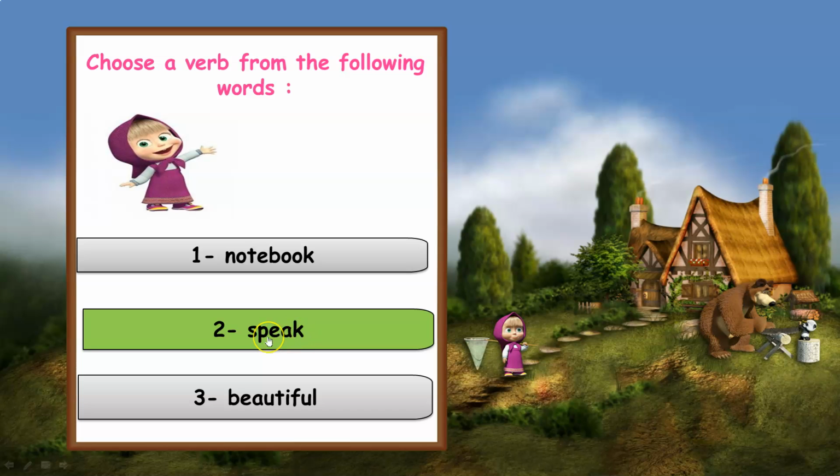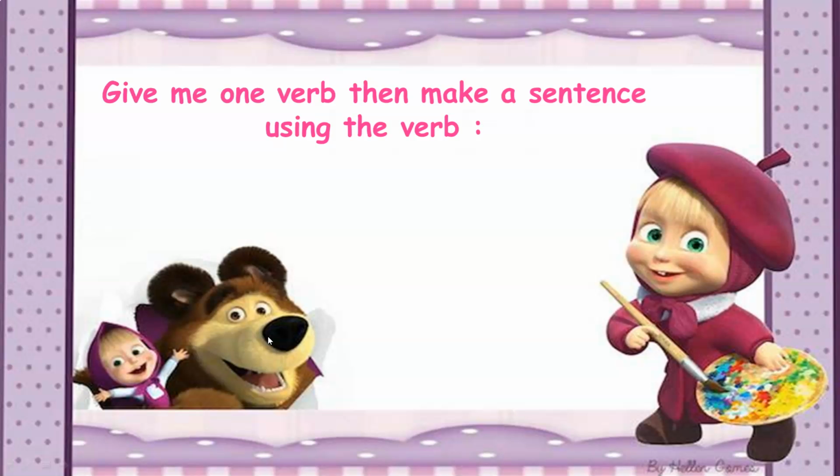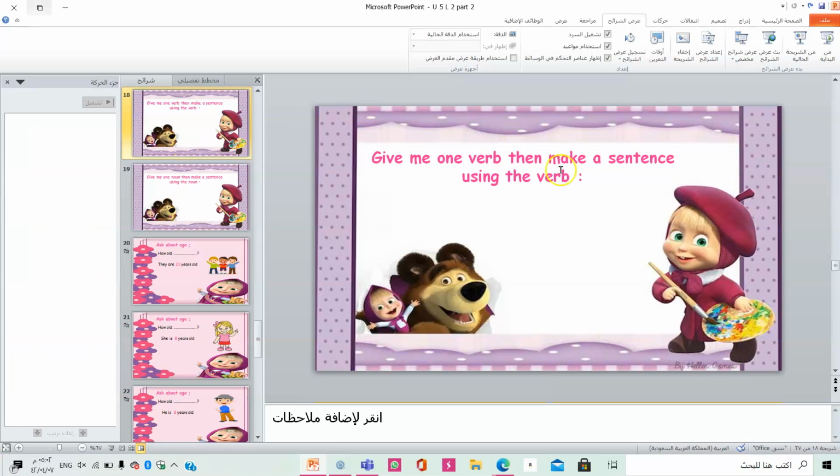Now, girls, give me one verb, then make a sentence using the verb. For example, let me write the verb go.